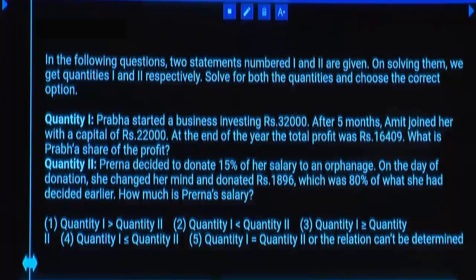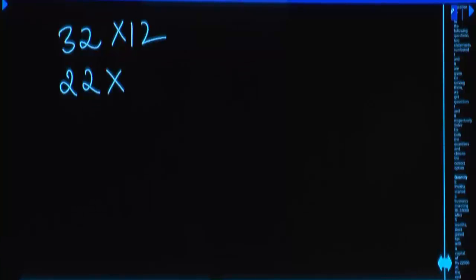Right. Now, 32,000 and 22,000. The first person started with 32,000 and will be there for 12 months. The second person started after 5 months, so will be there for 7 months. So, ratio: 32 into 12 times, 22 into 7 times.